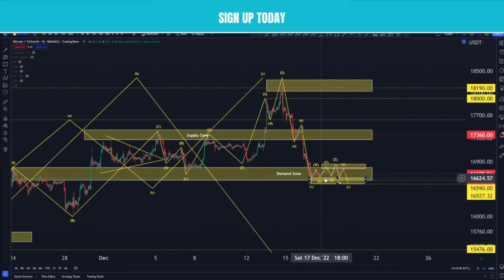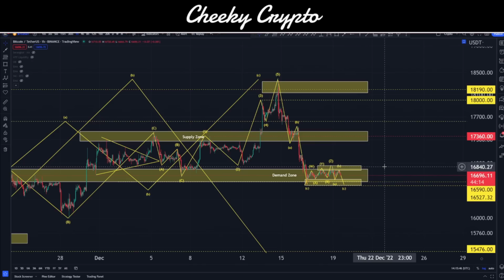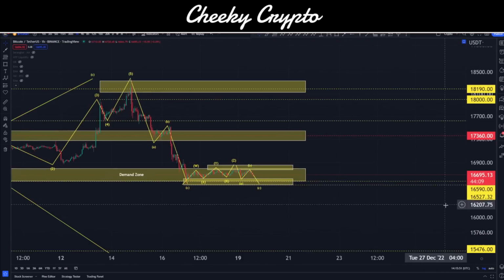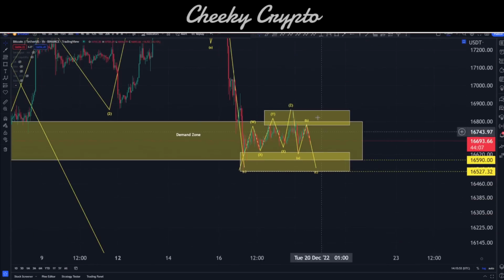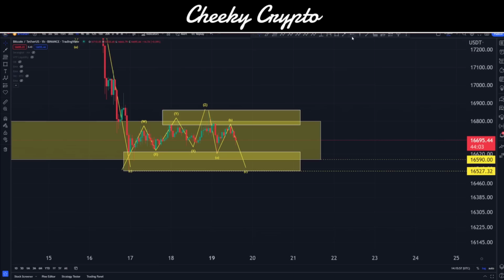This is smart money concepts terminology, not Elliott wave, but when we combine smart money concepts with Elliott wave theory, we end up with a pretty good understanding of what's going to happen. So let's dive down into these sections, specifically this area here that was previously demand. I drew these on Twitch this morning.